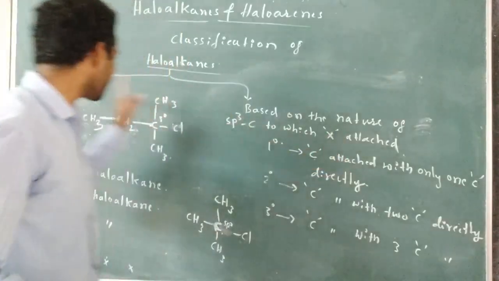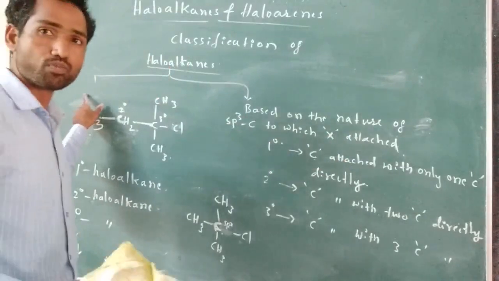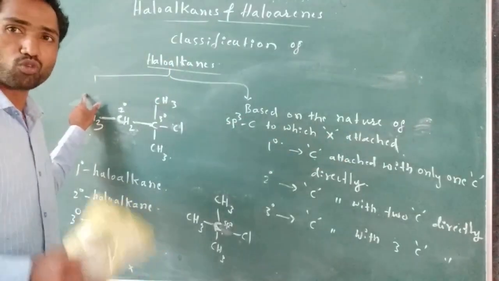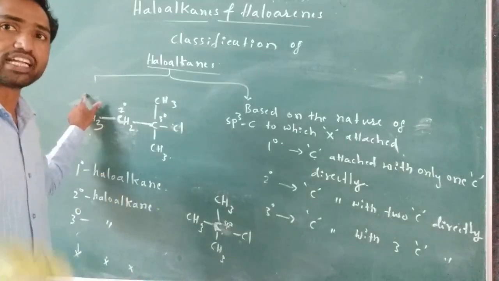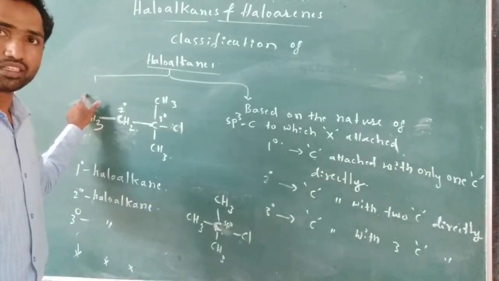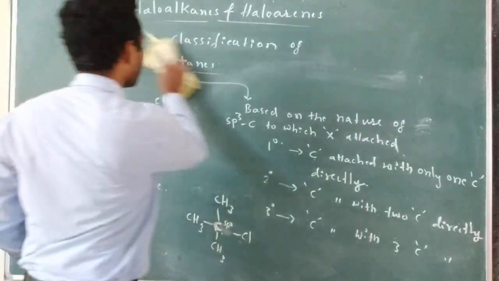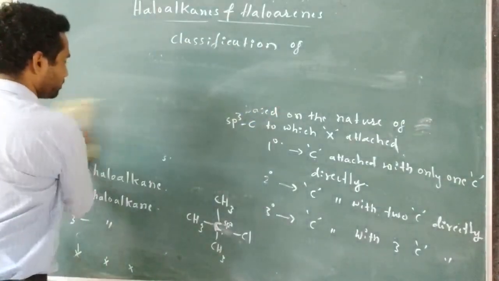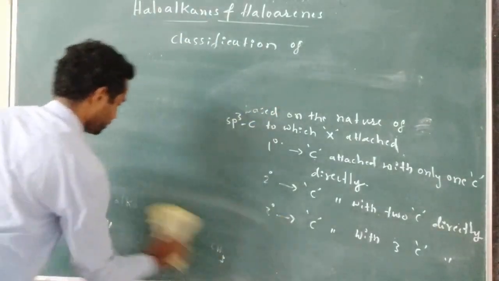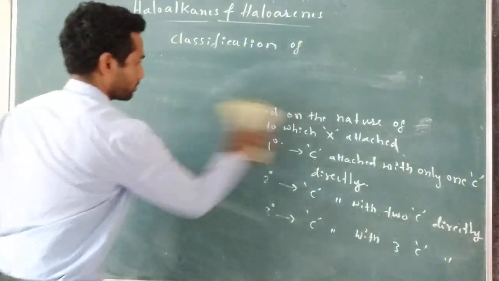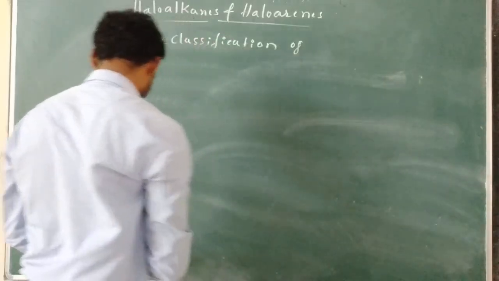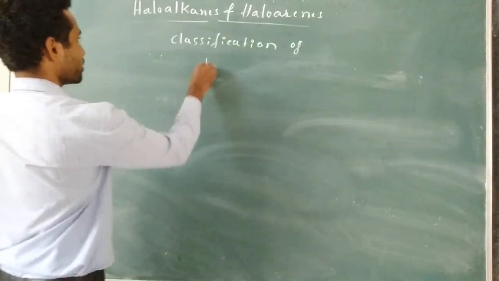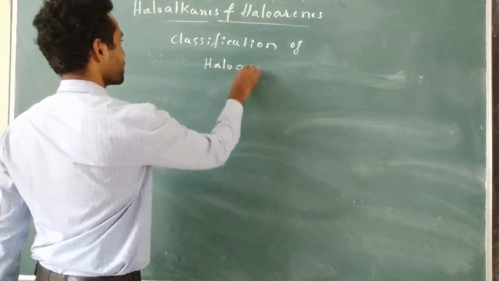One class. Another class is the number of halogen atoms per molecule. So monohaloalkanes, dihaloalkanes, trihaloalkanes, tetrahaloalkanes and polyhaloalkanes. Now, classification of haloarenes.